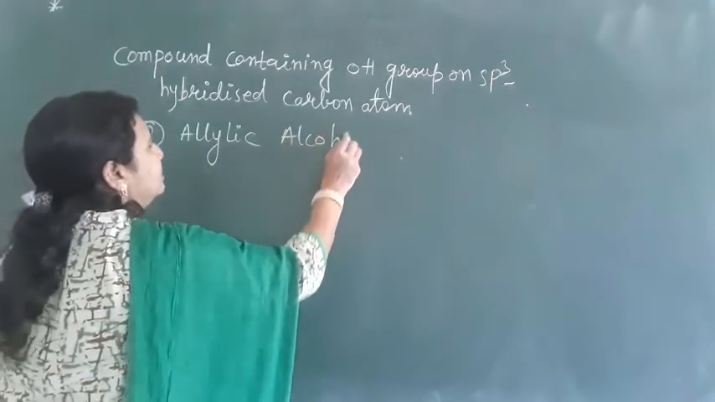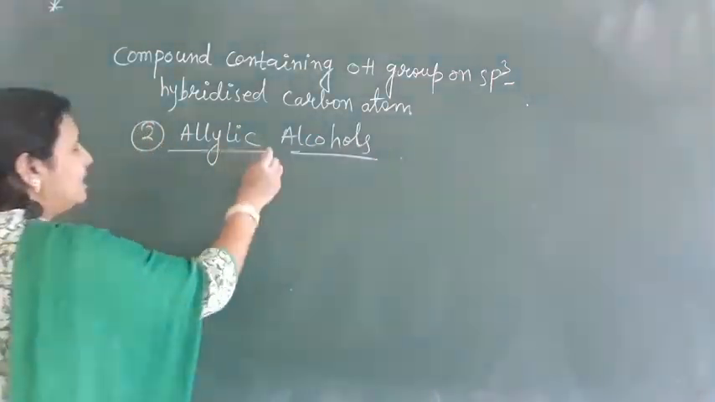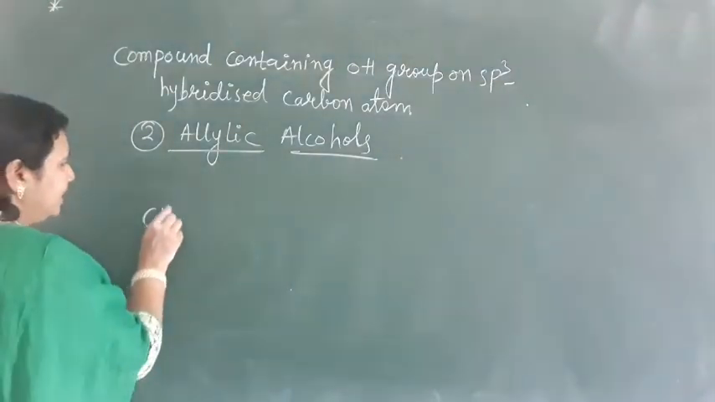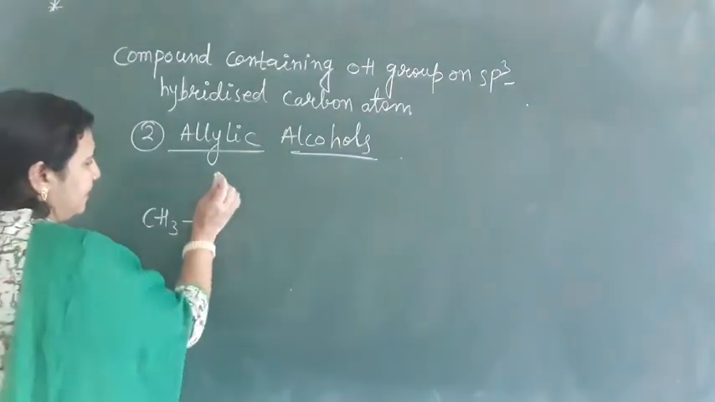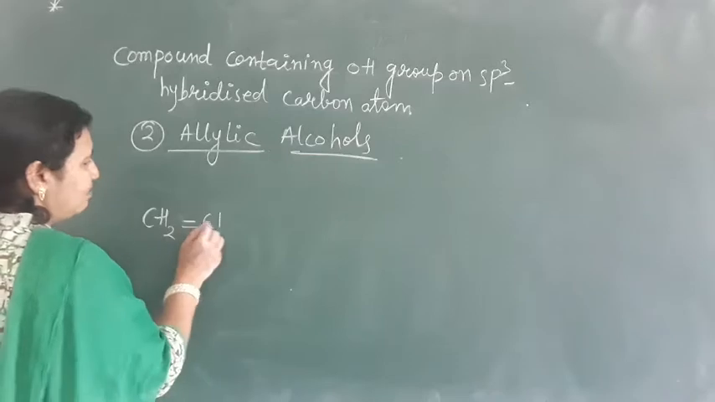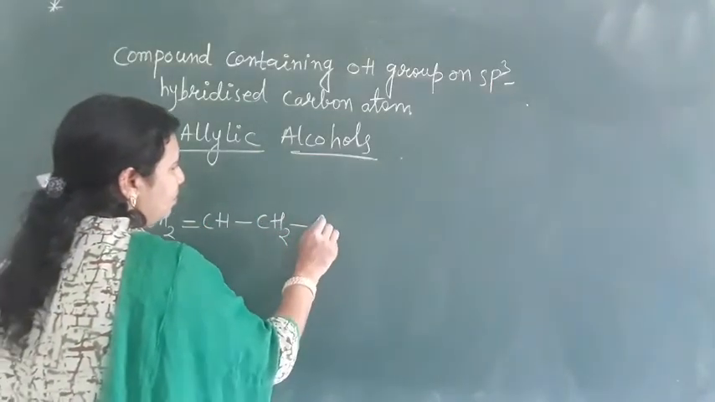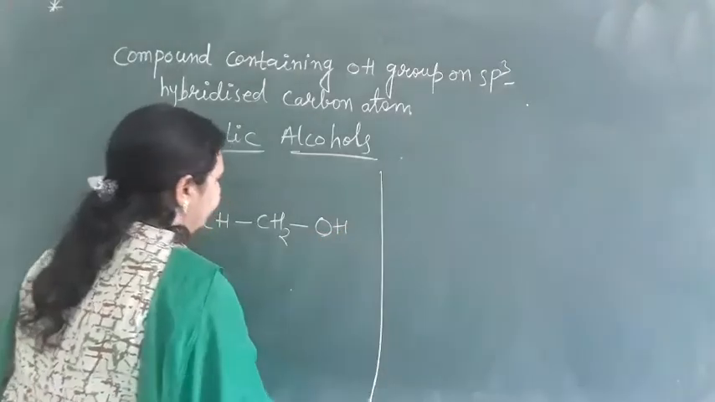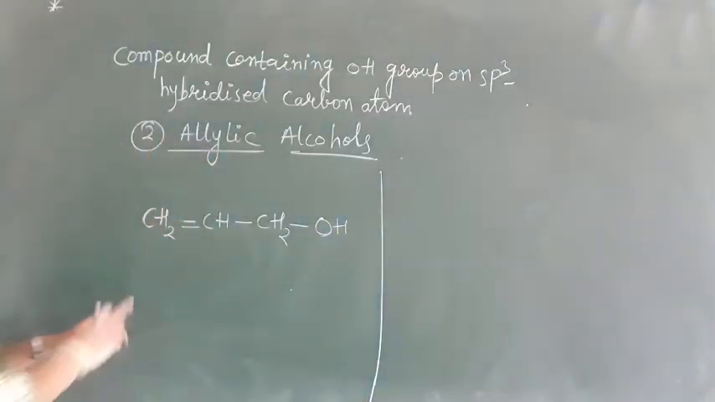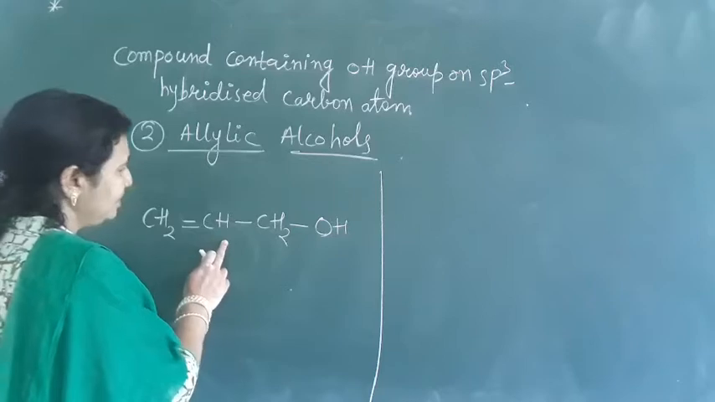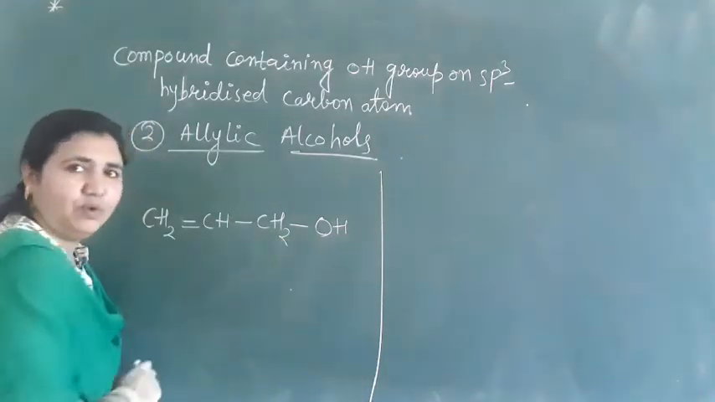Allylic alcohols. Allylic alcohols means what? See here, this is CH3, CH2, double bond, CH, CH2, OH. Okay? CH2, double bond CH, CH2, OH.